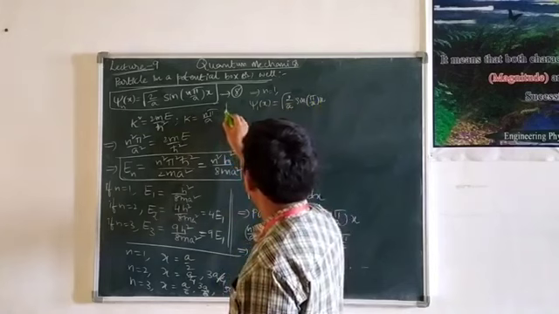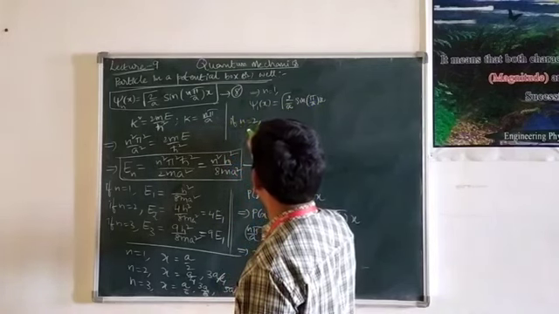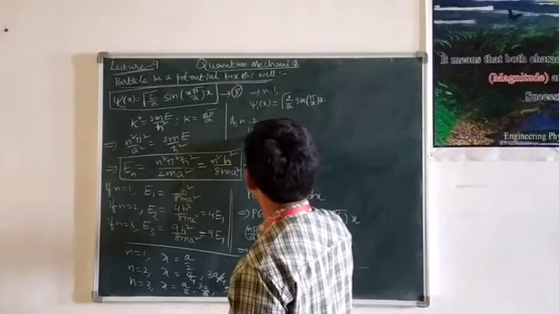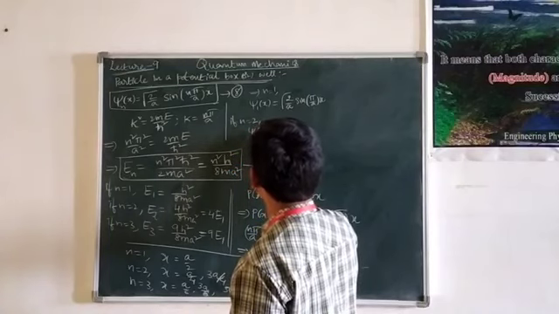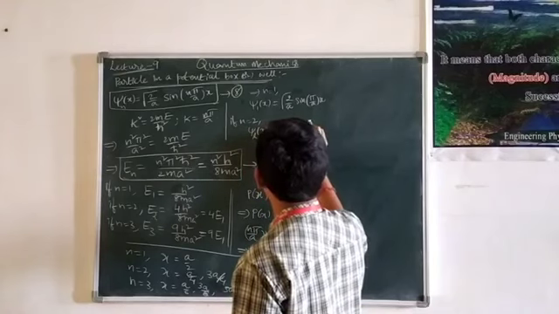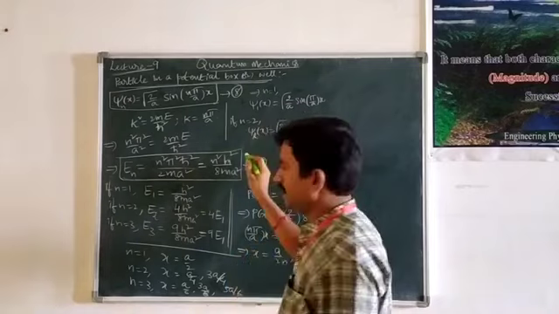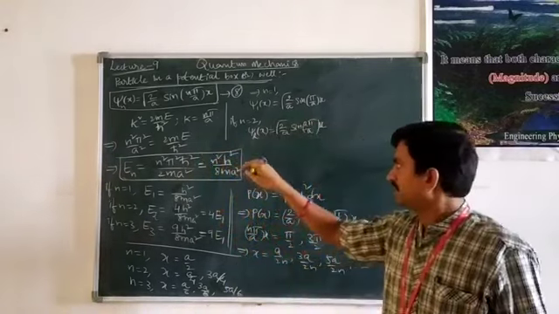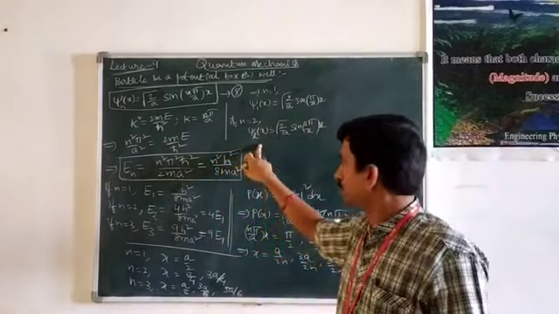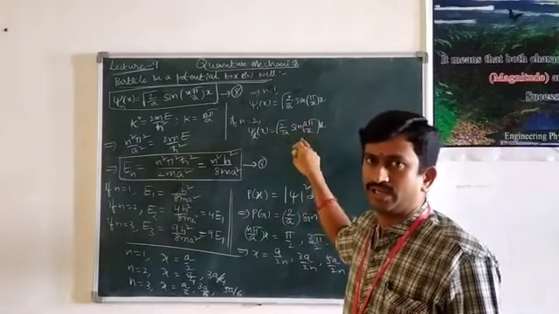Similarly, if n is equal to 2, we have psi 2 of x equal to square root of 2 by a sin 2 pi by a of x. Similarly, if n is equal to 3, then psi 3 of x is equal to square root of 2 by a sin 3 pi by a into x.